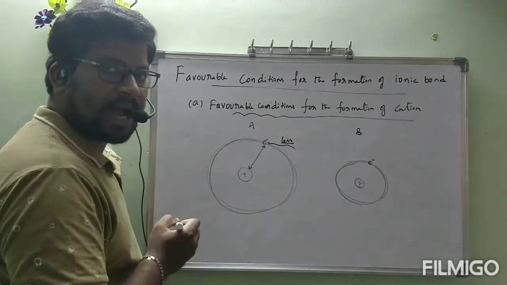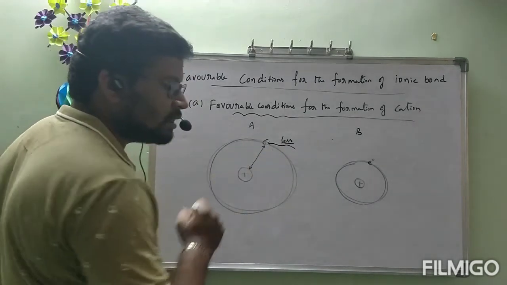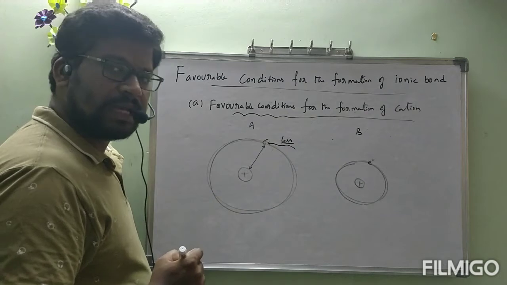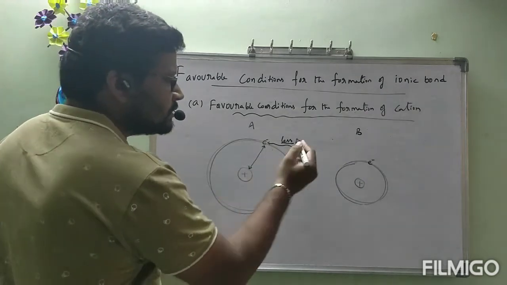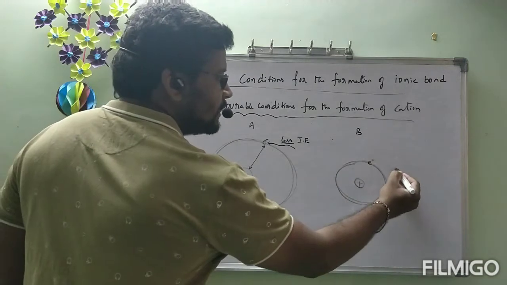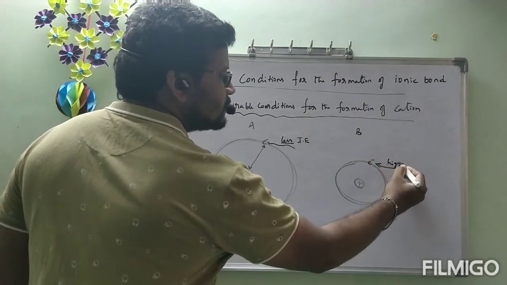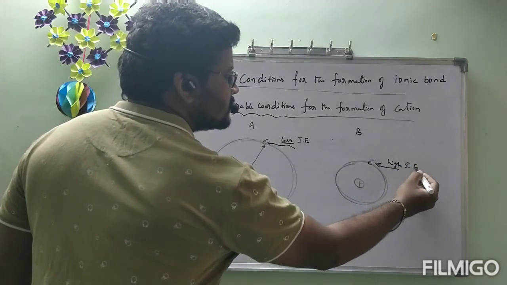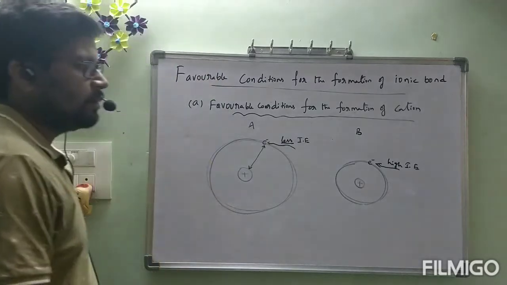Less ionization energy. In this condition, that ionization energy is less. Here we require high ionization energy. IE means ionization energy.